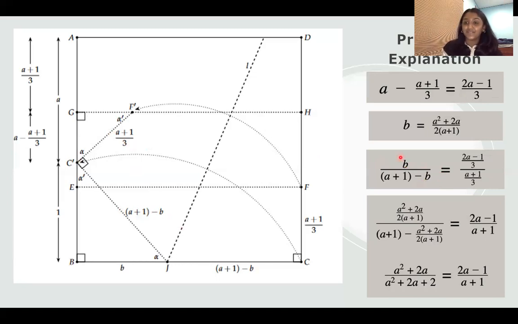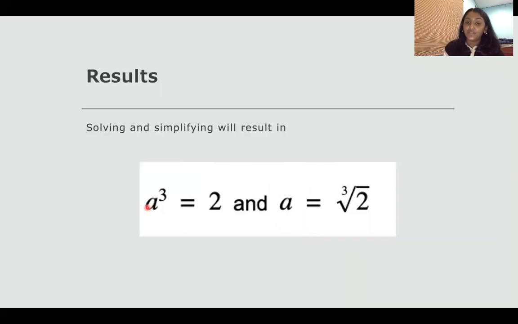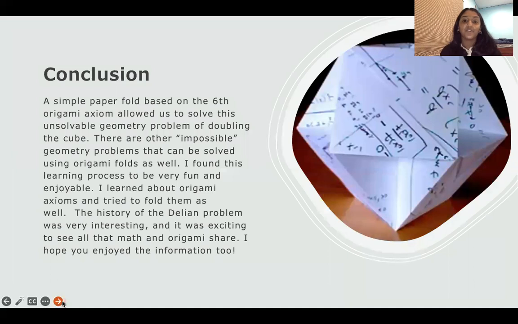B for the equation with A. So anytime there's a B, we're going to substitute it with this so that we can solve for A. And solving for A gives us A cubed equal to 2 and A equal to the cube root of 2. That is the result, and that is how origami can solve doubling the cube. A simple paper fold based on the 6th origami axiom allowed us to solve this impossible geometry problem.